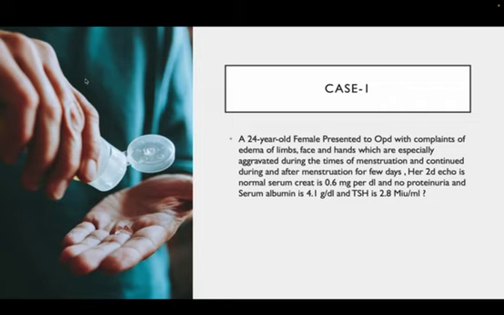On evaluation, her routine 2D echo is normal, serum creatinine is normal, there is no proteinuria, and albumin is also normal. So hepatic, cardiac and renal causes are ruled out. Her thyroid profile is also normal. These four are the common systemic causes of any edema case. So these four are normal. So how do we go about this case?